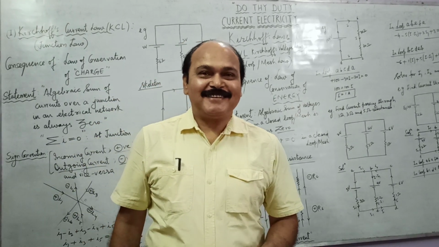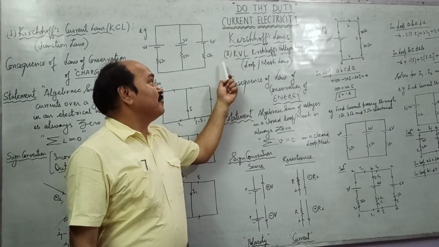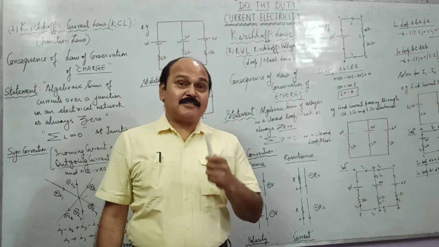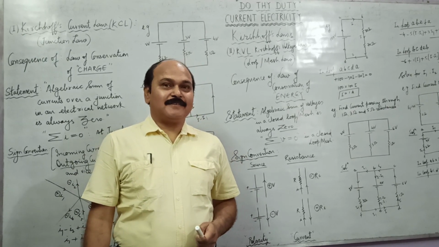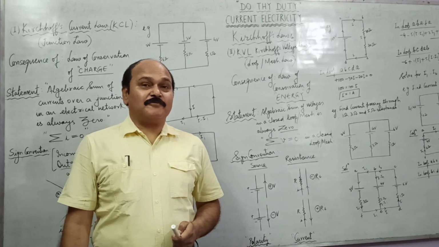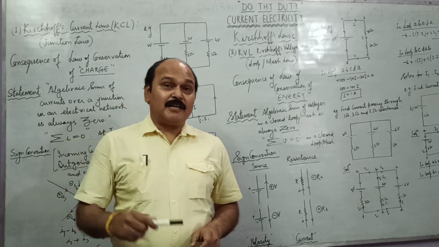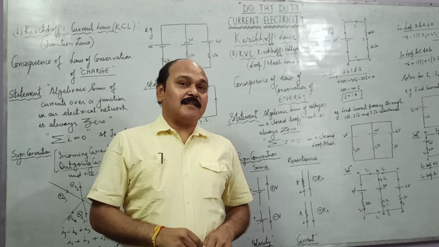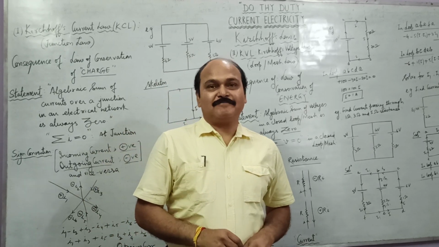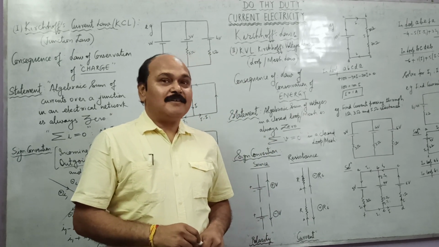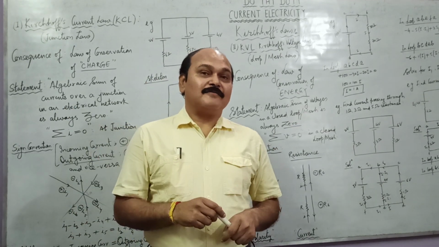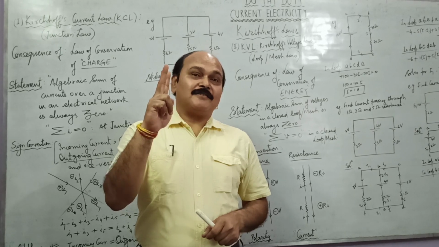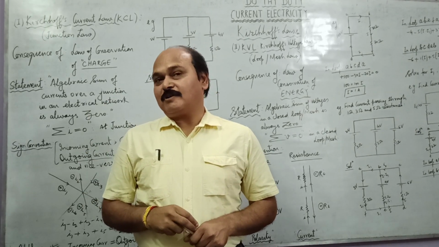Today in the class, we are going to study one of the most important tools of electricity, that is Kirchhoff's law. This Kirchhoff's law is very important. With the help of this rule, we are able to find out almost everything related with an electrical network. We can find out the current passing through any branch of the circuit. We can find out the potential difference across any 2 points in the electrical network.